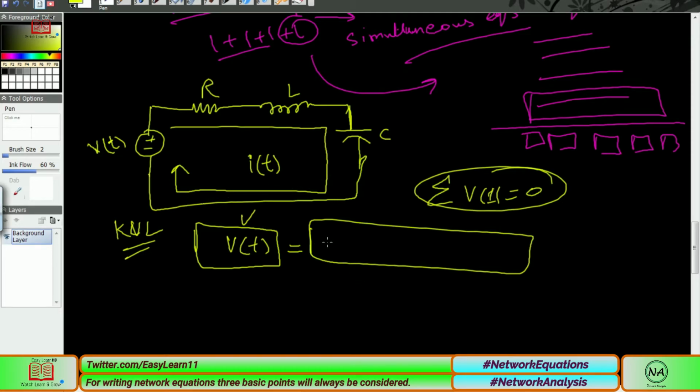Here the first voltage is across R, consumed by the resistor R. The second voltage is consumed by the inductor L, and the third voltage is consumed by the capacitor. Let me tell you one thing, there are different formulas for different types of passive elements: a different formula for the resistor, for the inductor, and for the capacitor. This is our chapter number 1. This is chapter number 3.